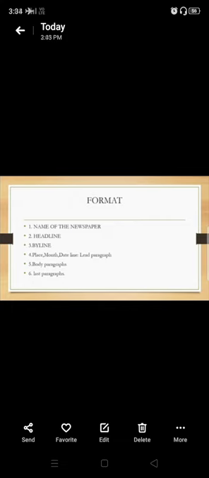Name of the newspaper, leave one line and come to the next one, that is the heading, and leave one line and come to number 3, that is byline. So what is a byline? The name of the writer, the person who has written the report. So newspapers are usually written by journalists, right? Yes or no? So here the name of the writer should be mentioned.